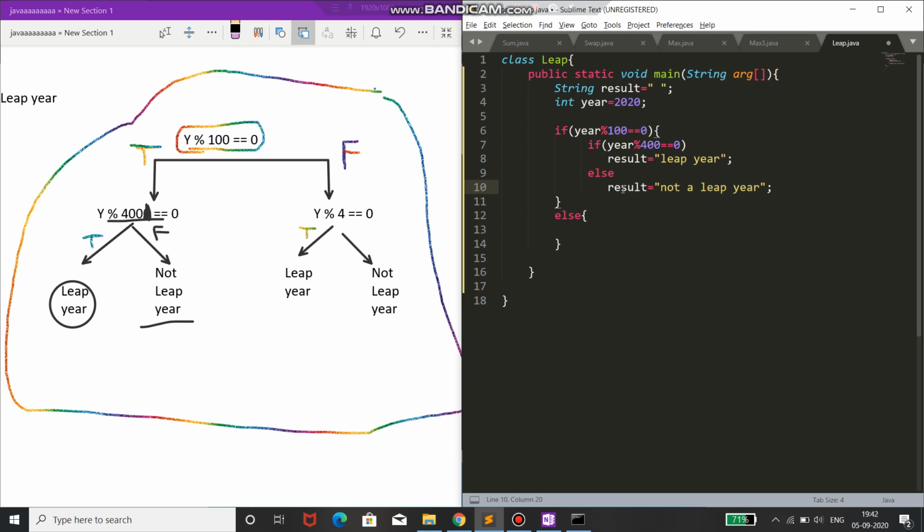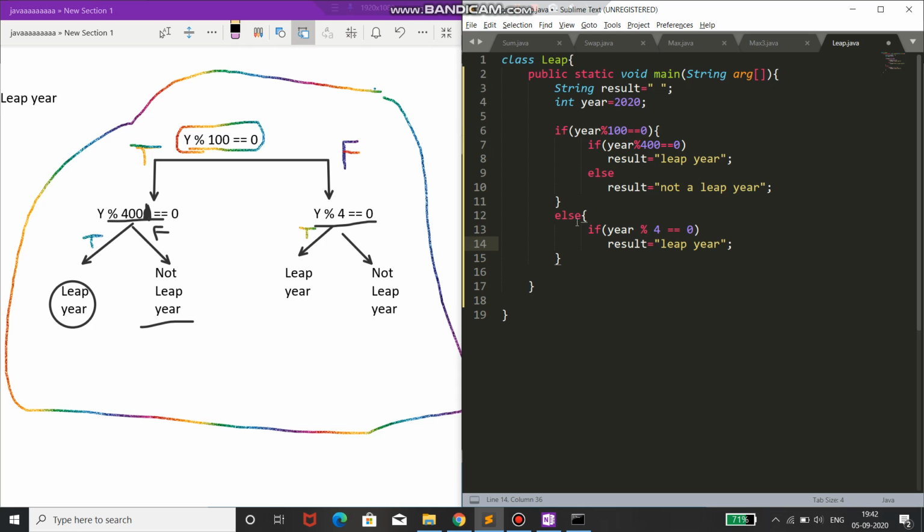Now we will move to the else block here, and again we have a nested if else. In this if, you can see the condition is year mod 4 equal 0, that is, if year is divisible by 4, then no need of curly braces, we will store in result that it is a leap year.